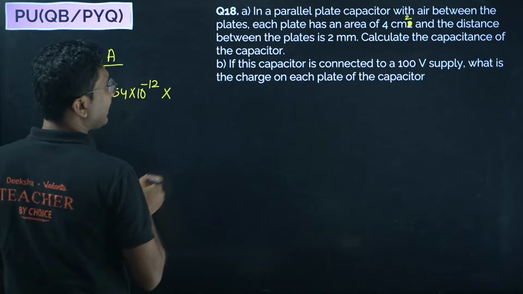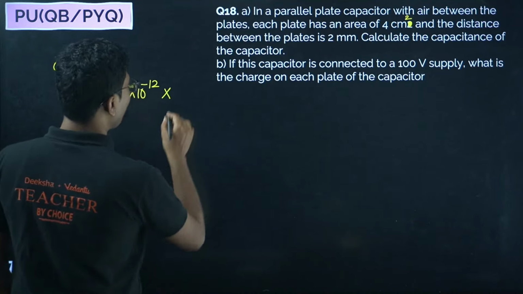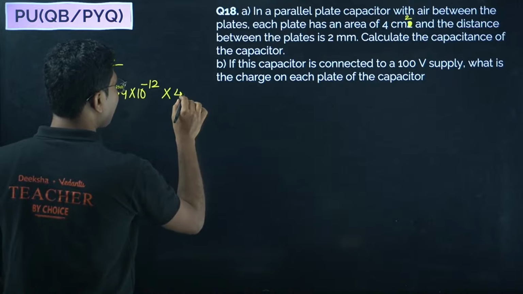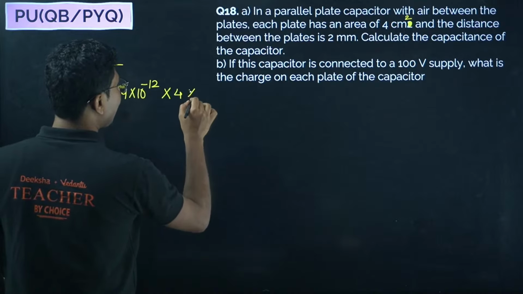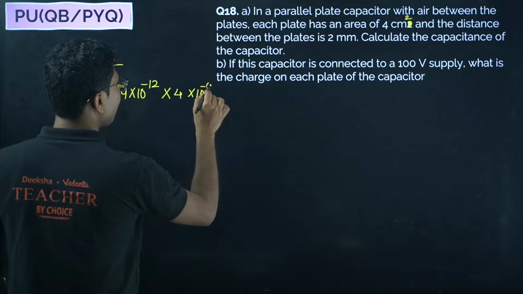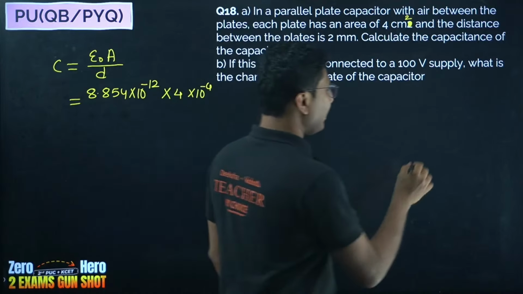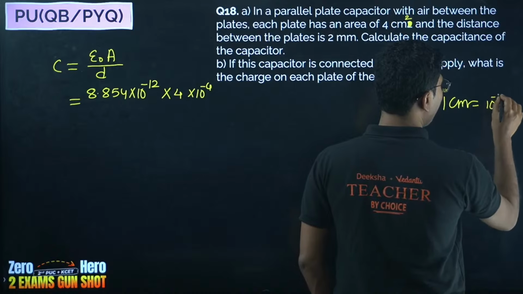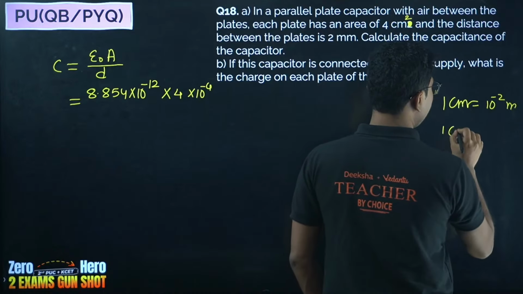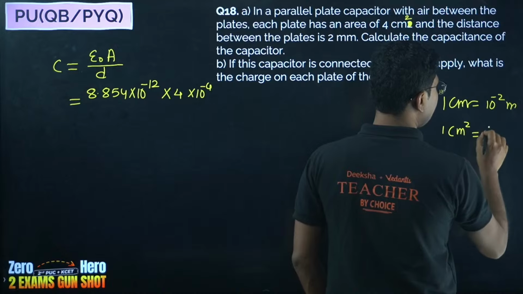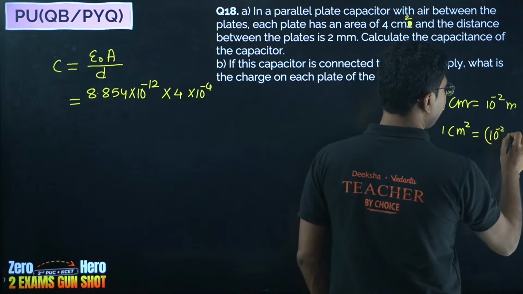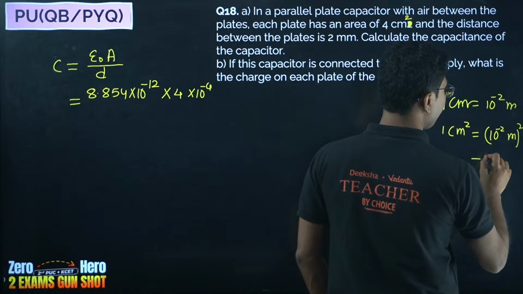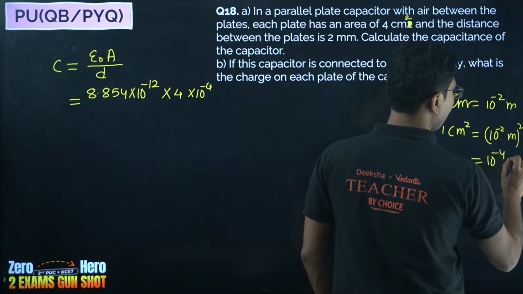Area of the plate is 4 centimeter square. So remember, centimeter square means 10 to the power of minus 4. Okay, 1 centimeter is 10 to the power of minus 2 meter. 1 centimeter square is basically 10 to the power of minus 2 meter whole square, that is 10 to the power of minus 4 meter square.